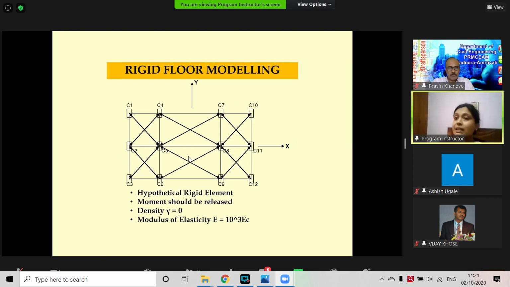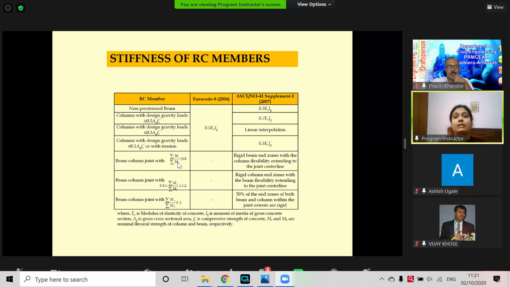So these bracings are hypothetical. In our own programming, we can simulate in this way, but the packages which are marketed have already incorporated some way to model this rigid floor. But we have to take care of rigid floor modeling in order to simulate the actual behavior. Then it comes to the stiffness of the RC member. We are not bothered about the stiffness of the steel member that much, but for RC, we know that it is a cracked section.